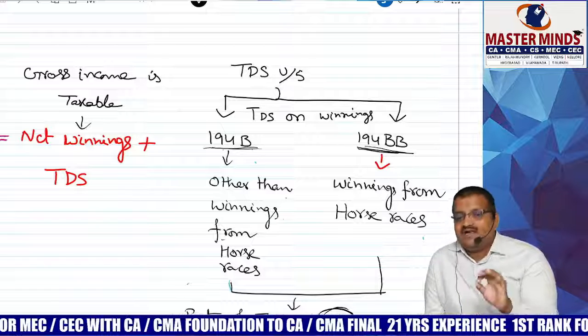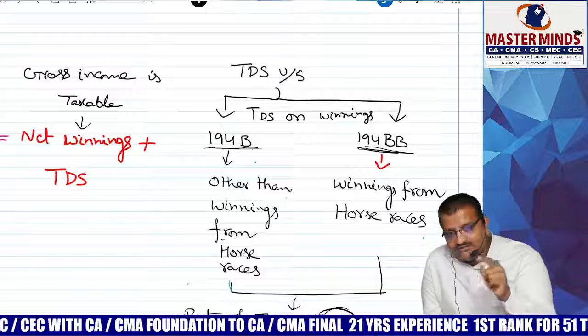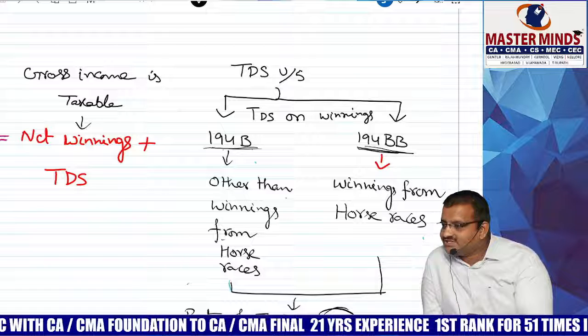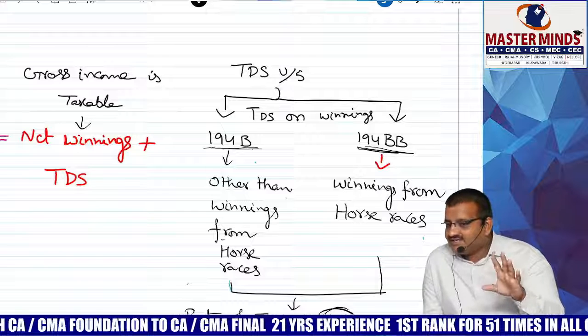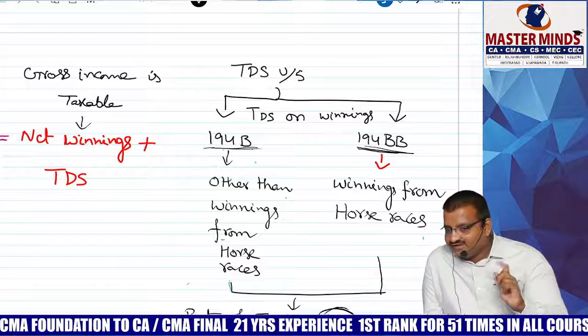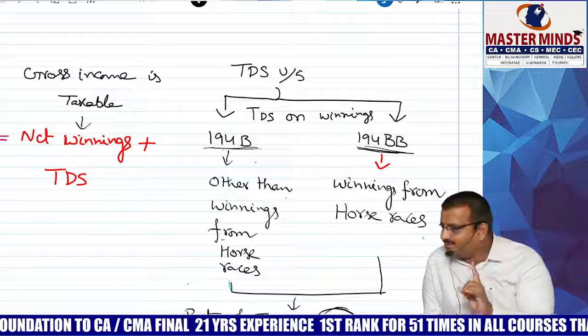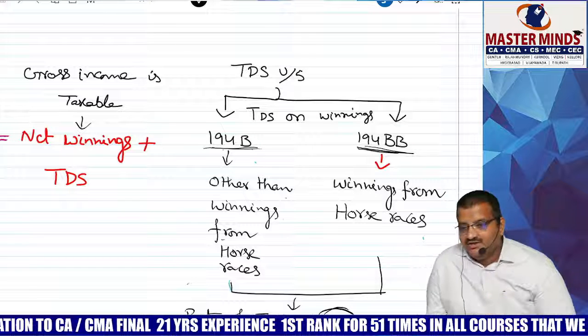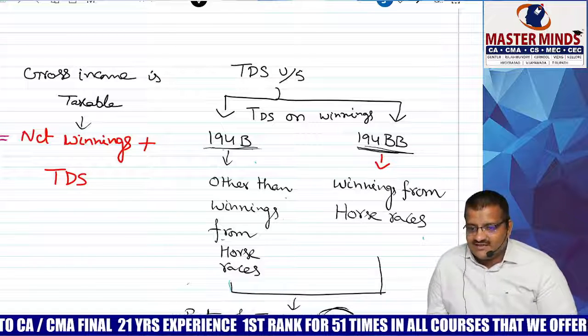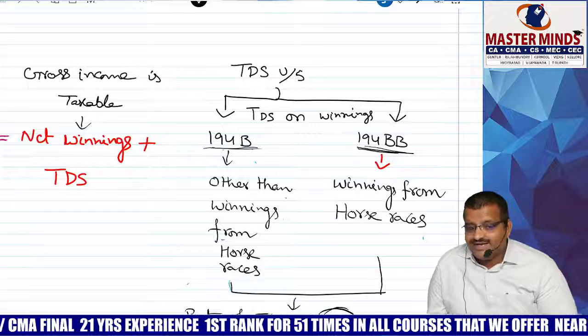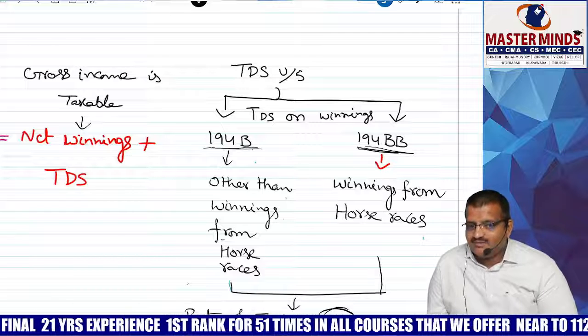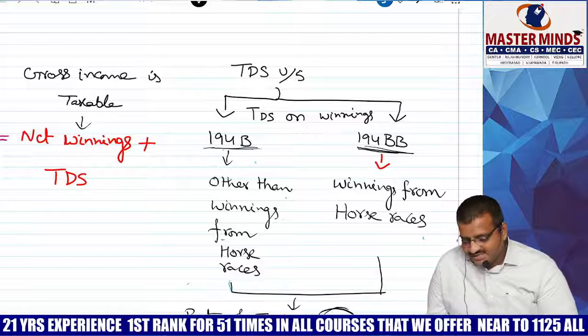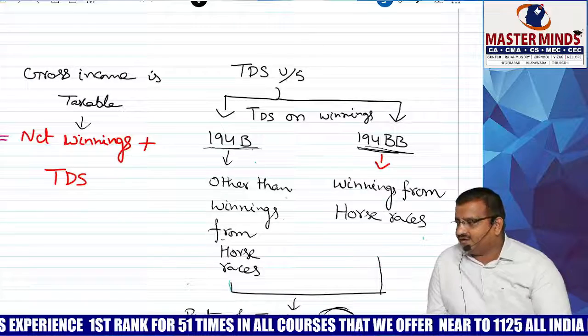Anyhow, he got 3.5 crore, but 1.5 crore was TDS. Altogether, how much? 5 crore. In the income tax return, do you have to show 5, 1.5, or 3.5? 5. Always remember, gross is taxable, not net. TDS provisions also apply simultaneously: 194B and 194BB. 194B is applicable for all winnings other than horse races. 194BB is applicable for winnings from horse races.